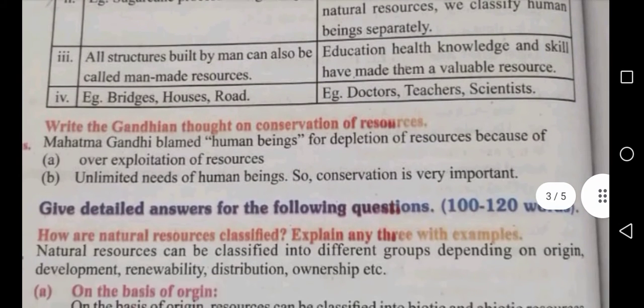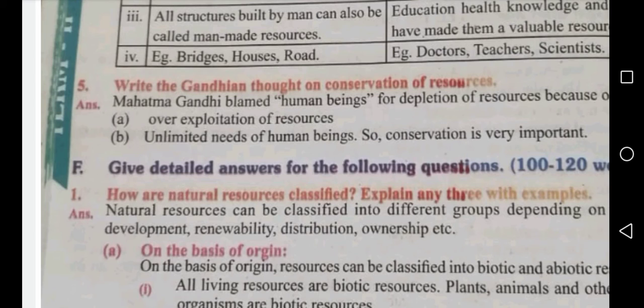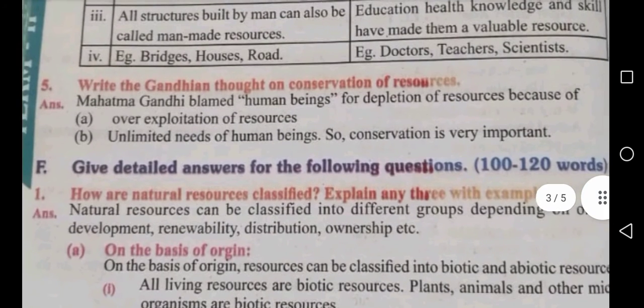Okay. Next question, fifth one. Write the Gandhian thought on conservation of resources. So, about conservation of resources, what Gandhiji said. Mahatma Gandhi blamed human beings for depletion of resources because of over exploitation of resources and the unlimited needs of human beings. So, conservation is very important.